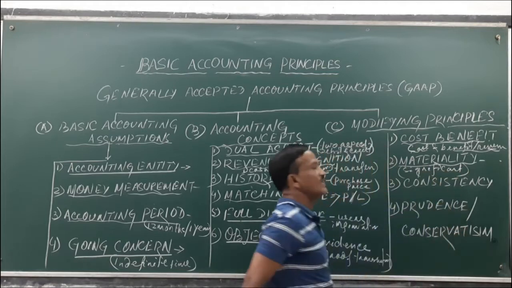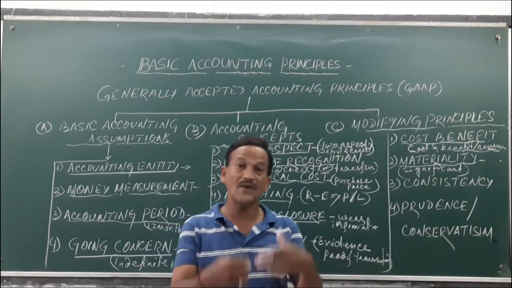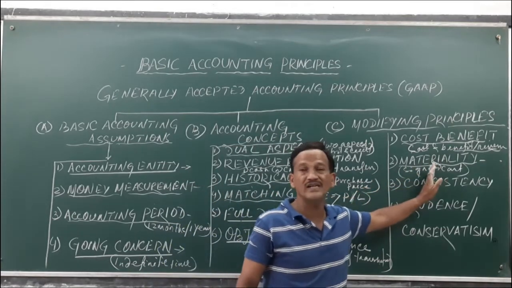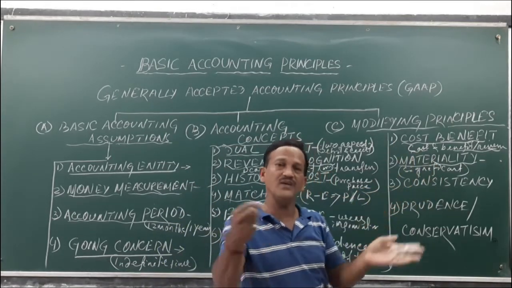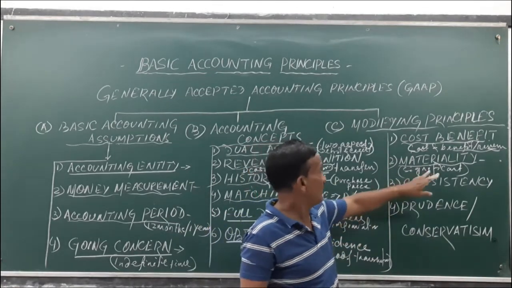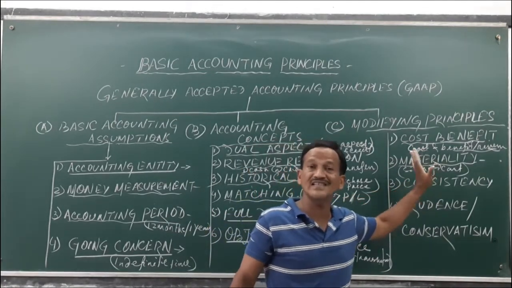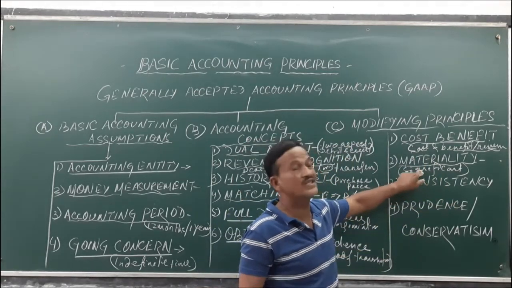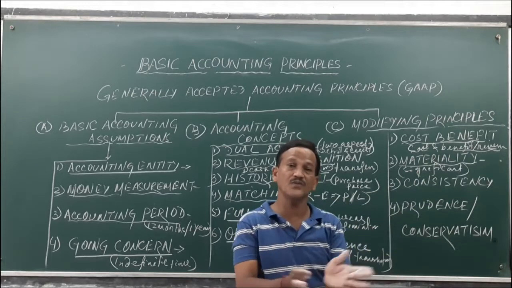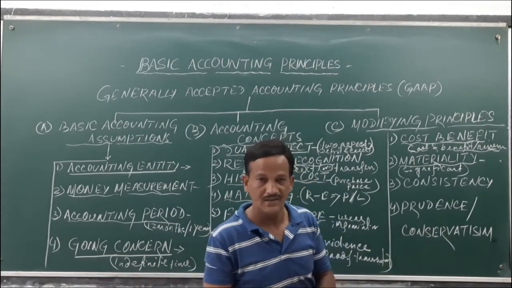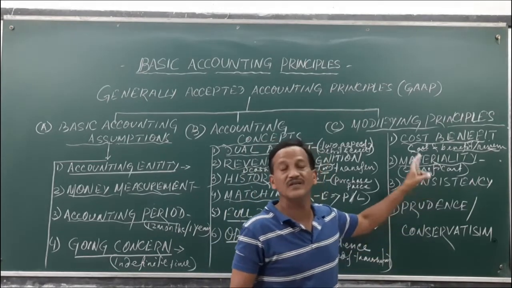Only the significant transactions which affect your business are to be recorded. This is called materiality. It may be 100 rupees, it may be 1000 rupees, but provided it has a significant impact upon your records. If this transaction is not recorded, then certainly your profits or losses will be different. So that is called significant transactions.